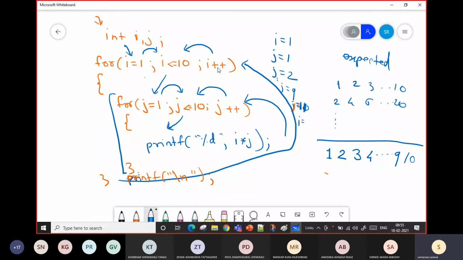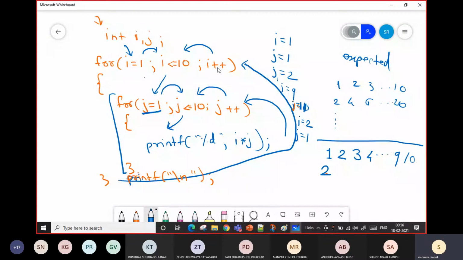2 is less than or equal to 10. Yes. Again it will go here. Remember this execution arrow. After that this will come here. j equal to 1 again, for I equal to 2. Because once it goes into the for loop, the first point to enter the for loop is initialization, the first statement. Therefore it will become j equal to 1 again. Then it will check 1 is less than or equal to 10. Yes, it will go inside. The value of j is 1, the value of I is 2, so it will print 2 here.